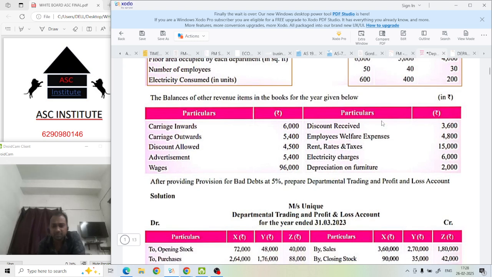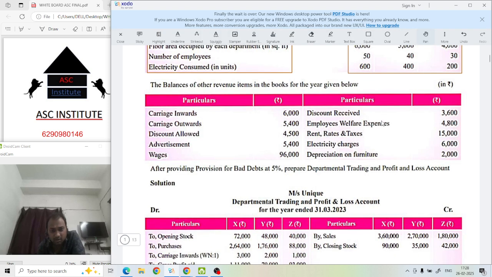Other revenue items are given, but still we can say it as what? In the revenue items they have also given wages. See, carriage inward, carriage outward, discount allowed, advertisement, wages. This is a mix of direct and indirect.